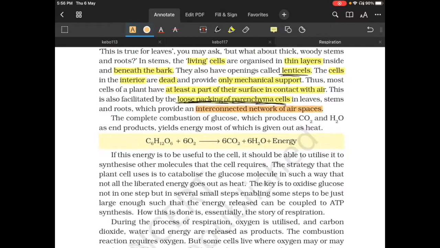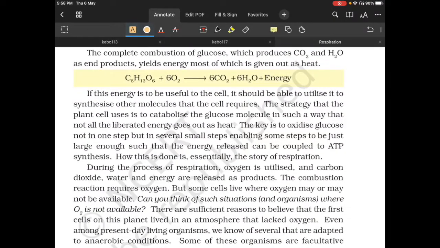The complete combustion of glucose, which produces carbon dioxide and water as end products, yields energy, most of it is given out as heat. If this energy is to be useful to the cell, it should be able to utilize it to synthesize other molecules that the cell requires. The strategy that the plant uses is to catabolize the glucose molecule. Catabolize means break down the glucose molecule in such a way that not all of the energy is liberated as heat.